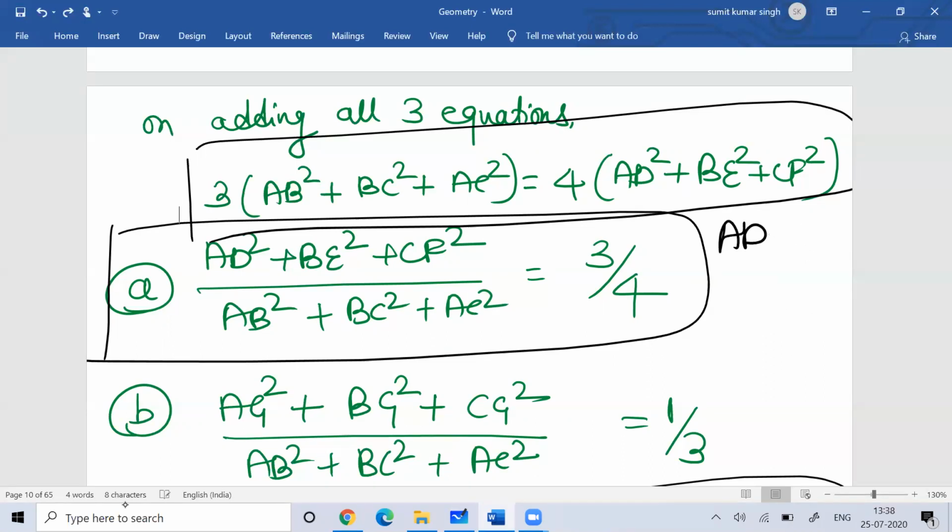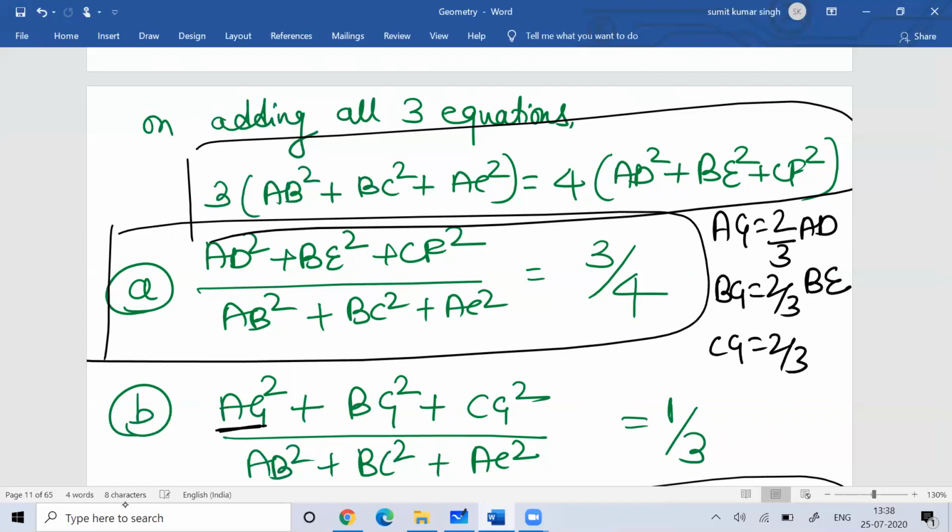AD is a median, so now you can talk about AG. You know that AG is two-third of AD. Then BG is two-third of BE. Similarly, CG is two-third of CF. You know that. So with that, if I do the squares, what I can do.